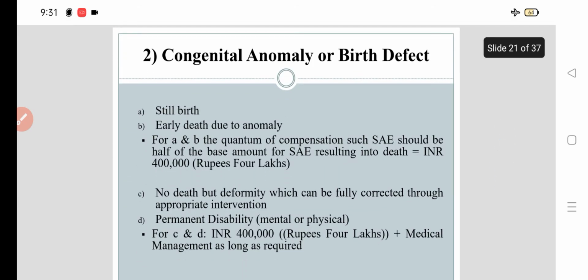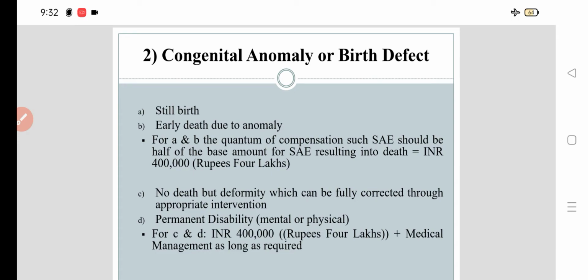Now, congenital anomaly or birth defect. If there are conditions like stillbirth or early death due to anomaly, premature death or early death, then in these conditions the quantum of compensation for such a serious adverse event should be half of the base amount for the SAE resulting in death. What is the base amount? It is 8 lakh. So half of the base amount is 4 lakh. So in both cases, where there is a stillbirth or early death due to anomaly, we have to give half of the base amount, that is 4 lakh.